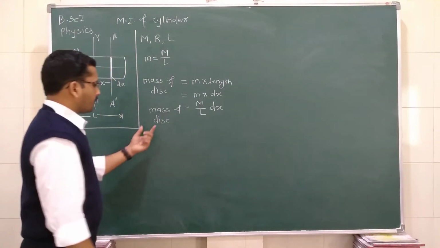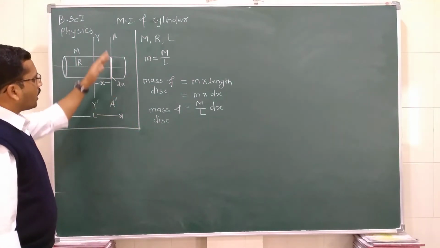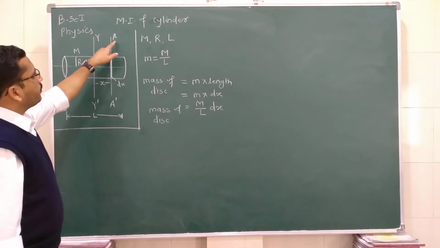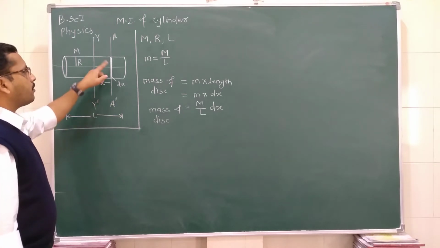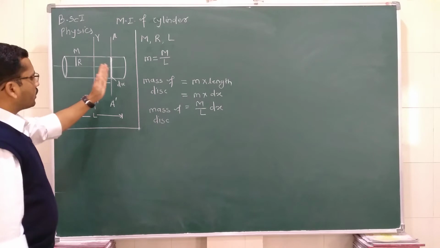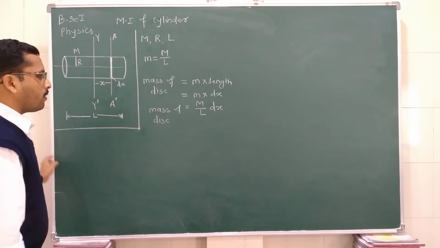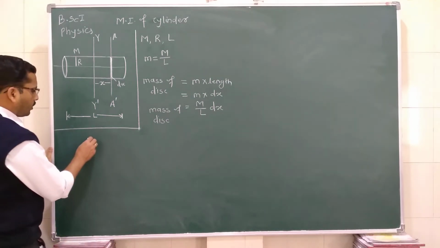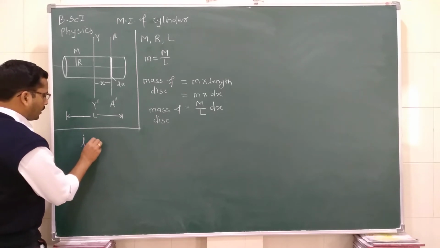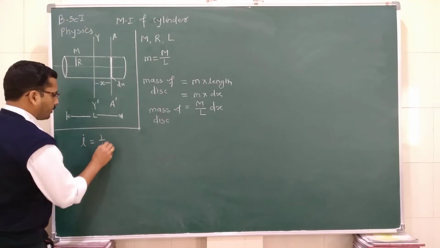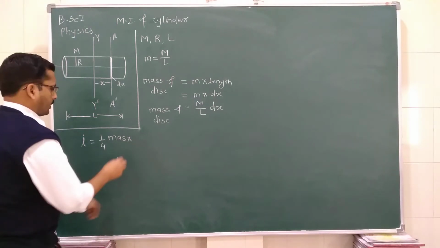So now we know the mass of the disc. Now we can find the moment of inertia of this disc about its diameter, because the axis A dash is nothing but the diameter of the disc. We know the formula for the moment of inertia of the disc. The moment of inertia of the disc about the diameter is equal to 1 by 4 m, where m is the mass, multiplied by r square.